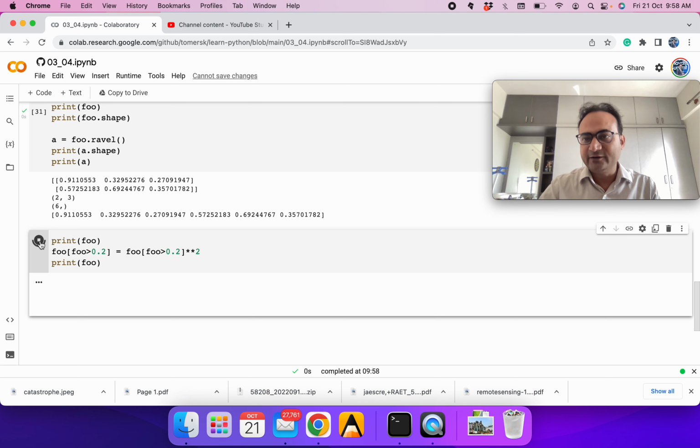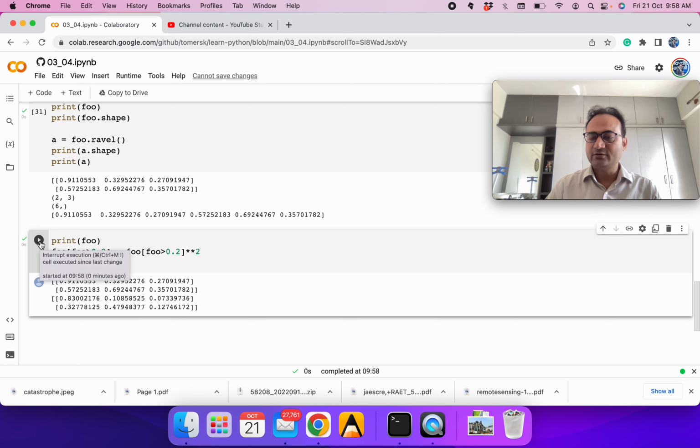So it looks slightly complicated when you do it the first time, but when you practice it, it becomes very convenient. And many times we apply conditions to access some elements of an array and manipulate it, do some computation over it. We can replace in the original array, or we can define a new array. This is a very commonly done operation.